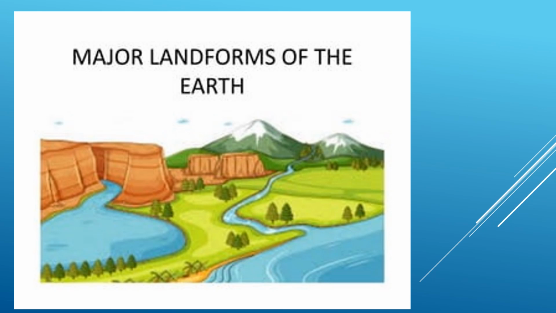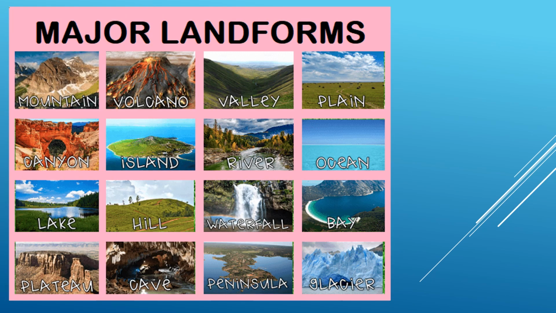In this video we are going to learn about some major landforms of the earth. This is the requested video. Let's begin, and this video will be in parts. This is the first part. As we already know, the major landforms are the mountain, volcano, valley, plain, canyon, island, river, ocean, lake, hill, waterfall, bay, plateau, cave, peninsula and glacier.